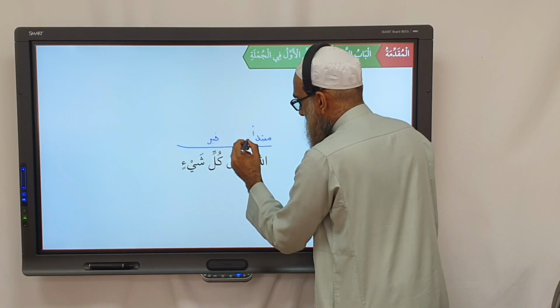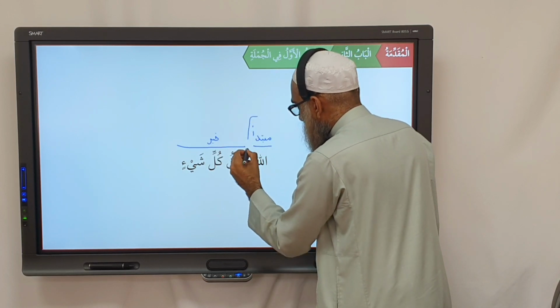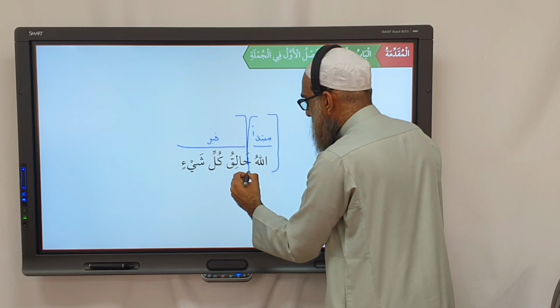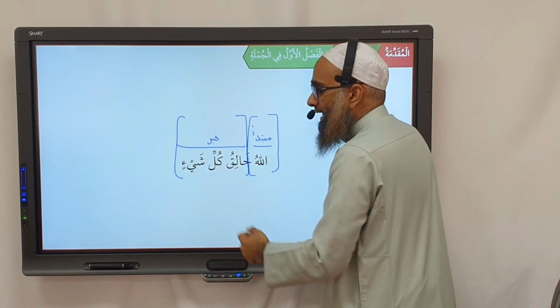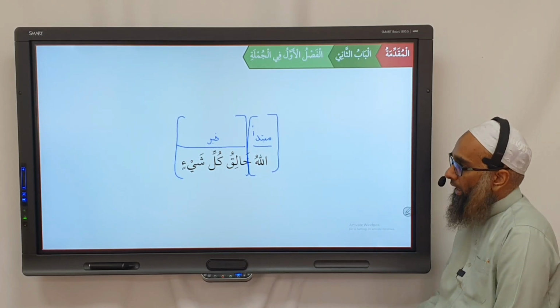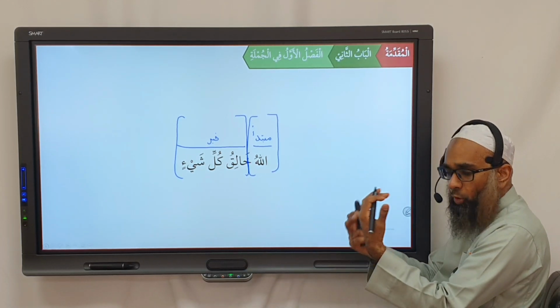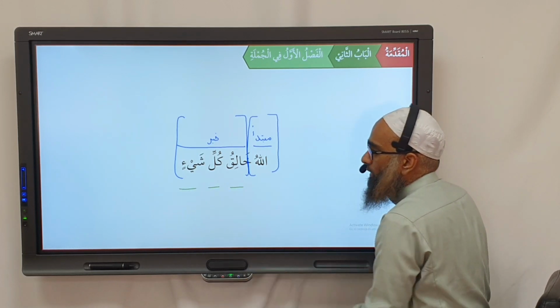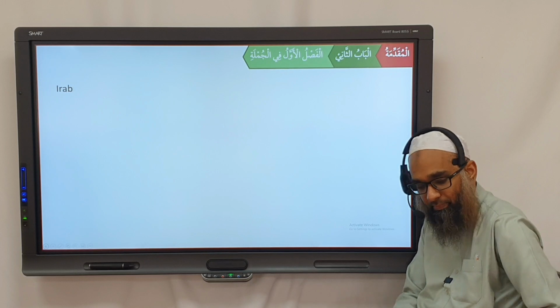Right? Why? Because we look at the slots. This is Allah subhanahu wa ta'ala, what we're talking about. This is the information that we're giving about Allah, that He's the creator, the badi', the mujid of every single thing. And then we'll break this down and say, well, okay, the khabar also has a few slots. We say khaliq is the mudaf, kulli is mudaf ilay, and we'll break it down like that.